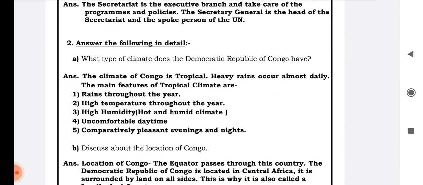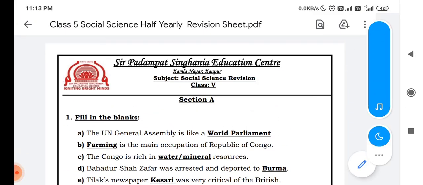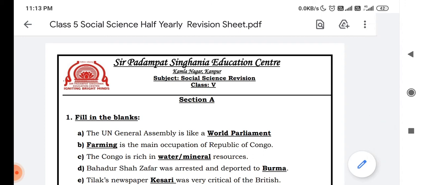So now, first of all, I'll start the revision with section A, that is your fill in the blanks and name them. So let's start with fill in the blanks.